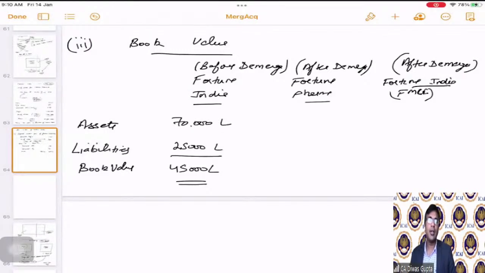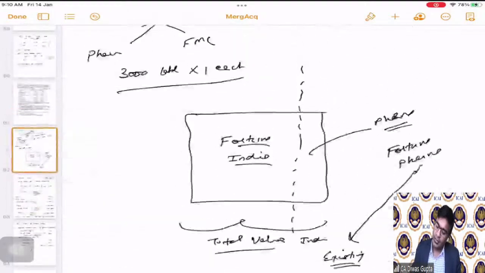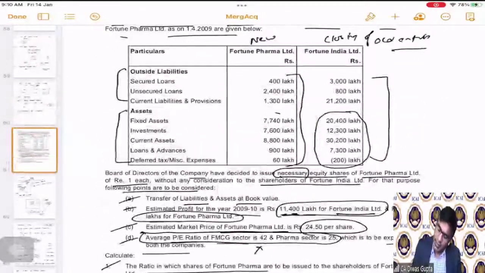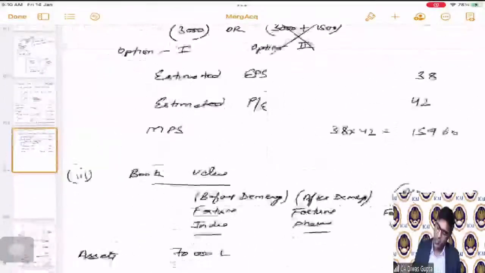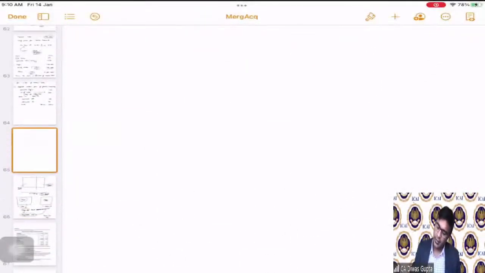Now, after the demerger, for the Fortune Pharma that is created, the assets have been transferred at book value and the liabilities are also transferred at book value. So what is the total of those assets and liabilities after demerger? Let's total this. The total of this is 25,100.